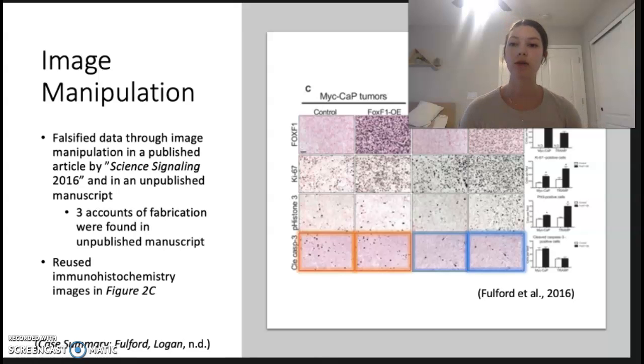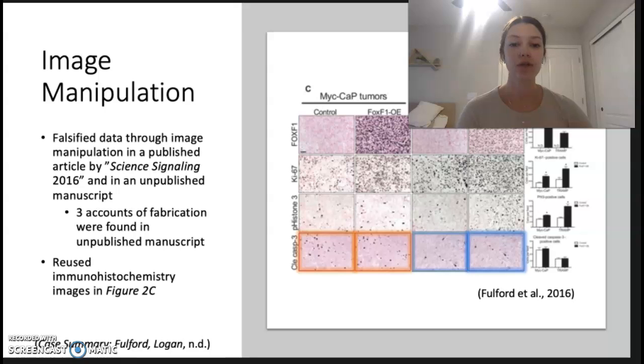His misconduct was image manipulation, in which he was found to be falsifying data in images in published articles. Specifically, it was in his published article in Science Signaling of 2016, and he was also found guilty of 3 accounts of fabrication in an unpublished manuscript.